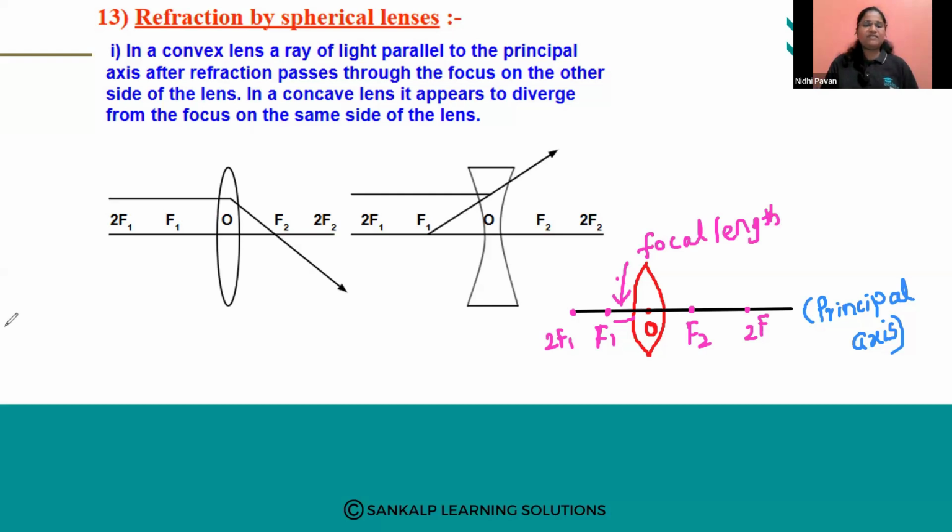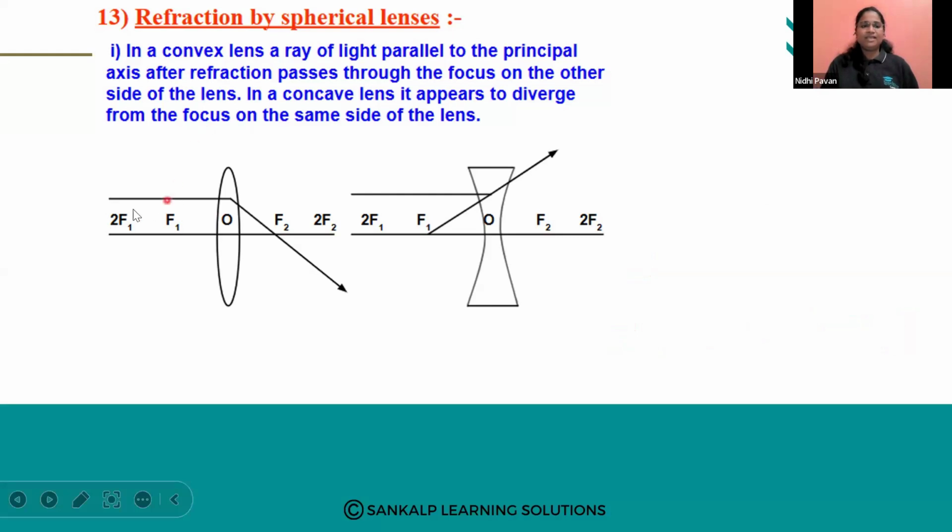Now, let us proceed with the case study. See here, this is the principal axis. This is the optic center. F1 is the principal focus of this mirror. F2 is the principal focus of this mirror.